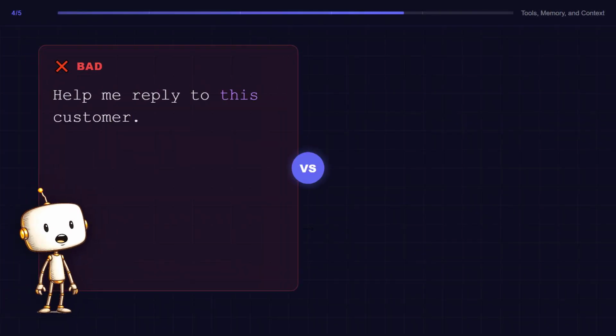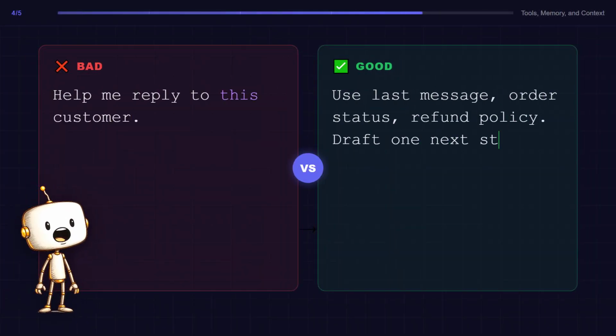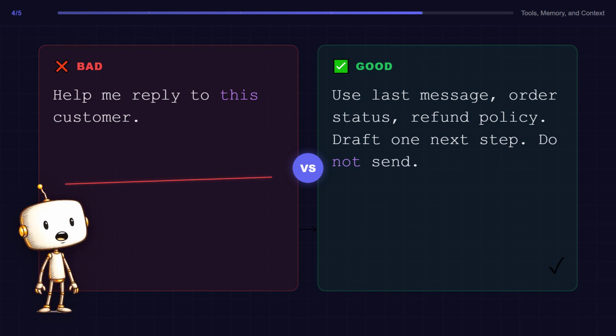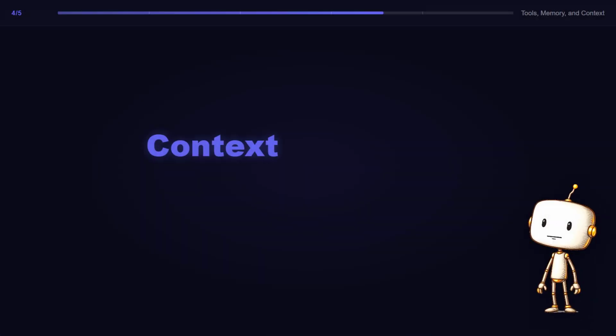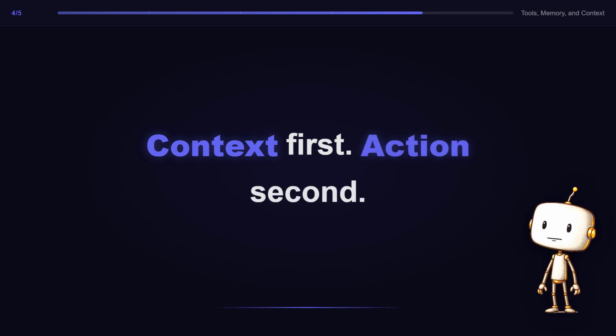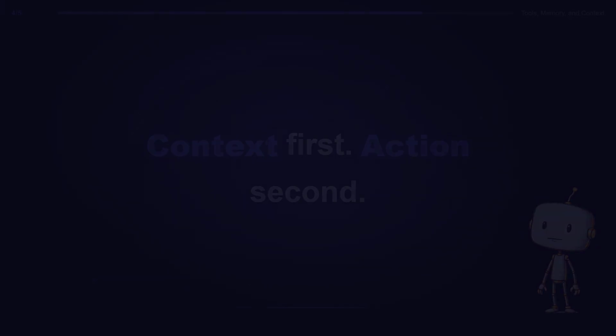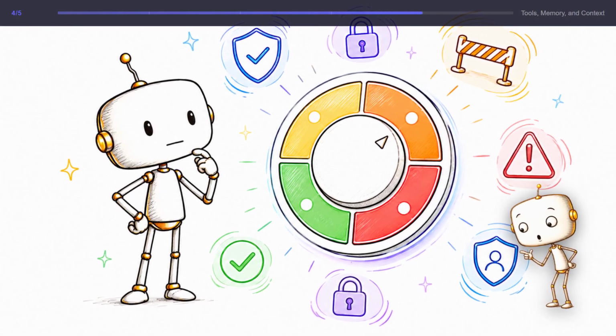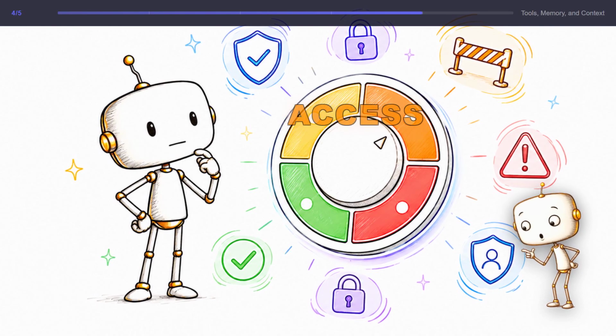Before: help me reply to this customer. After: use the customer's last message, their order status, and our refund policy. Draft a polite reply with one clear next step. Do not send without approval. The second version does not make the model smarter. It makes the system better informed. Context first, action second.